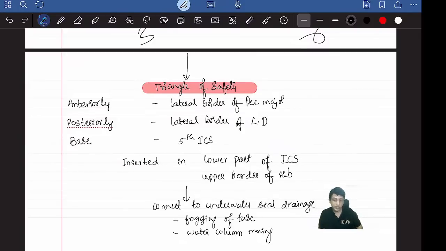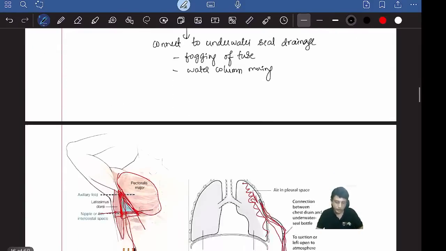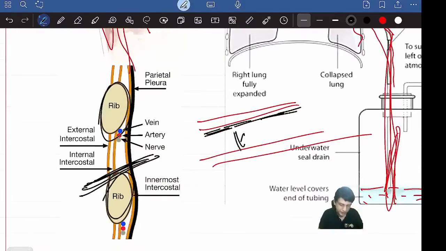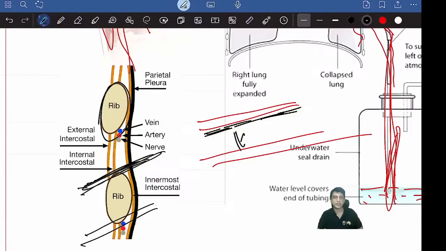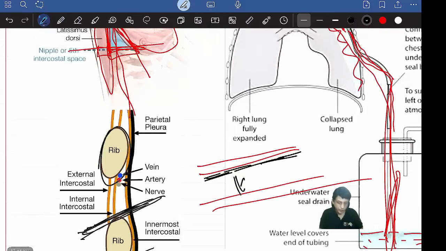Options can be the lower part of the intercostal space, and another can be the upper border of the rib. Both are right. See, this is the rib; you can put it in the upper border of the rib like this. You can't put it in the lower border of the rib because there is a neurovascular bundle. Or you can put it in the lower part of the intercostal space.